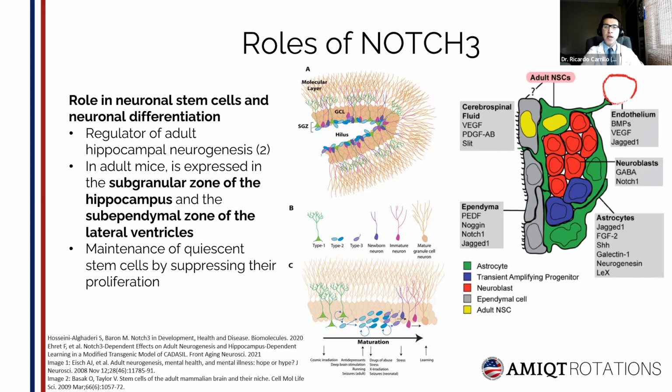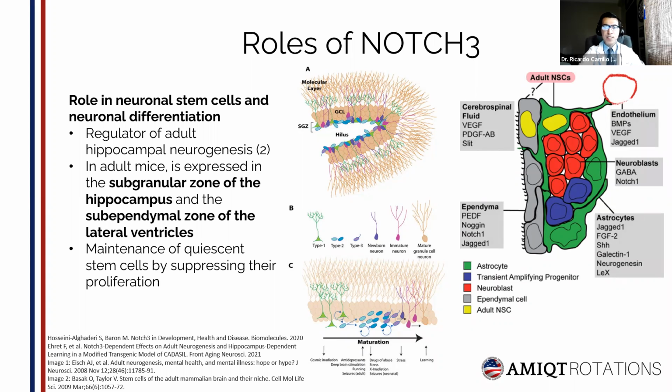Its role in neuronal stem cells and neuronal differentiation implies maintenance of quiescent stem cells by suppressing their proliferation and regulating adult hippocampal neurogenesis. In adult mice, NOTCH3 is expressed on neural stem and progenitor cells in the subgranular zone of the hippocampus and the subependymal zone of the lateral ventricles.